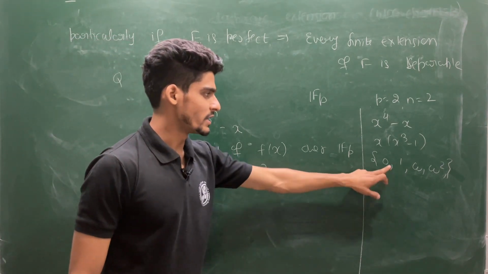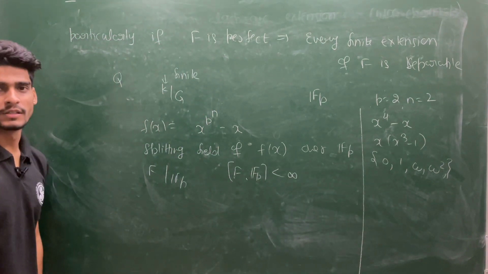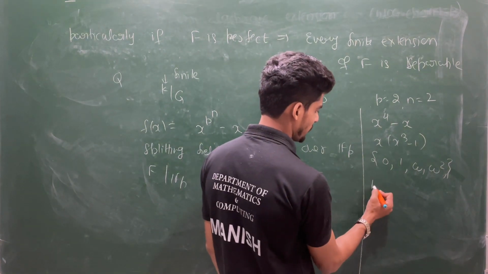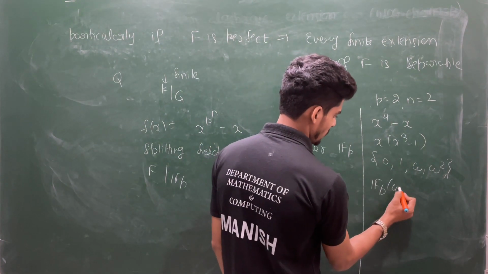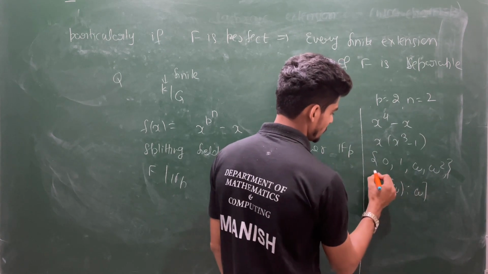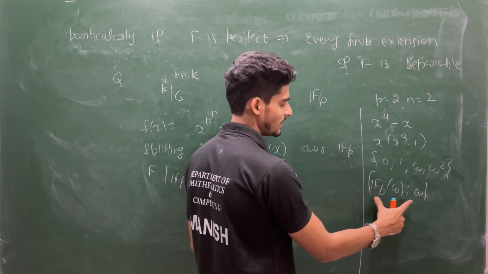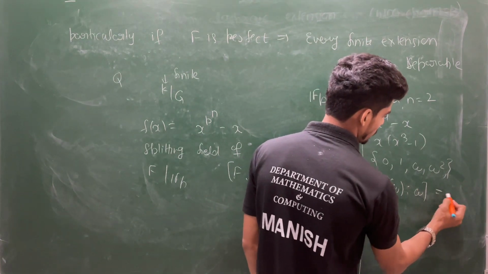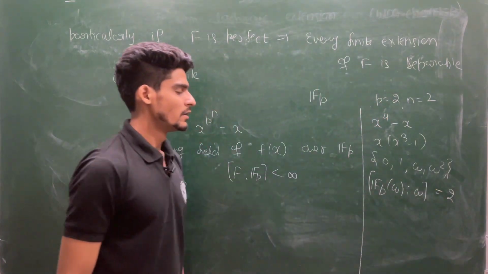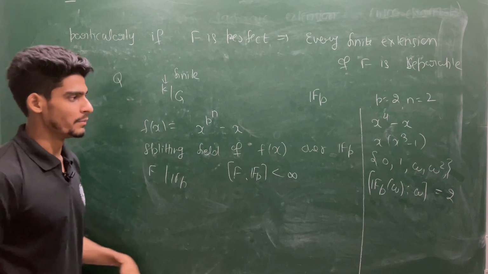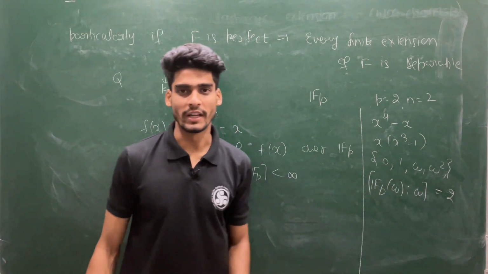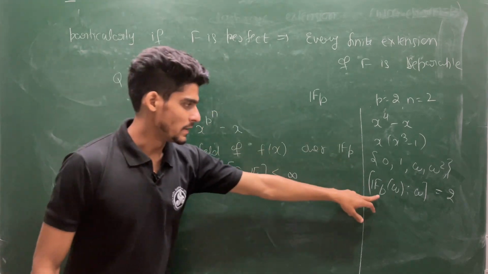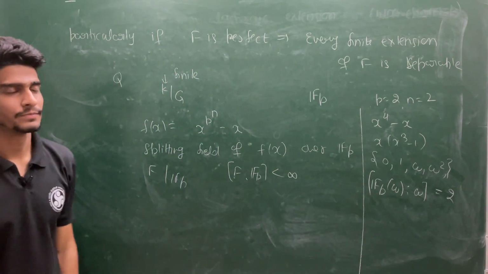Now you construct the splitting field for this. The splitting field will be like this. You are creating over Fp, so it will be Fp(omega). This is the splitting field, and its degree will be exactly 2, because the minimal polynomial for omega is of degree 2. So by using this corollary, this extension is a separable extension.